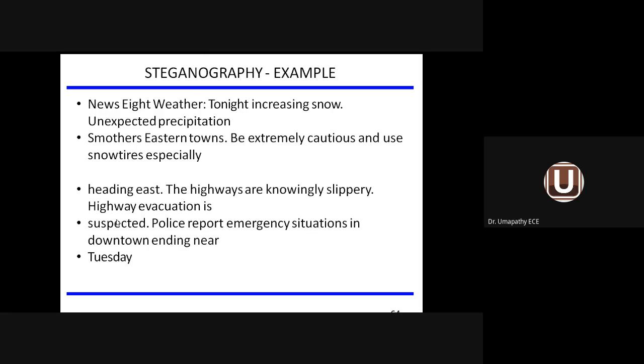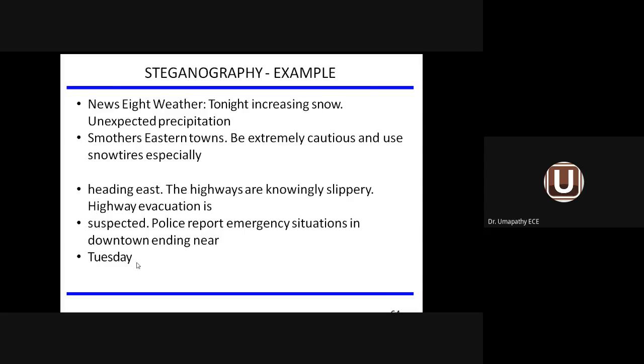So this is an example. A number of sentences are available in the total message. We are going to find the original message later on. You can read the message: News 8 weather, tonight increasing snow, unexpected precipitation, smoother eastern town, be extremely cautious, use snow tires especially, heading east, highways are knowingly slippery, highway evacuation is suspected, police report emergency situation in the downtown ending near Tuesday.